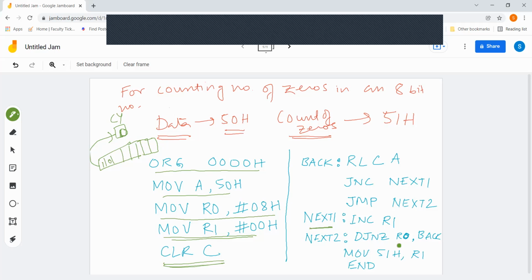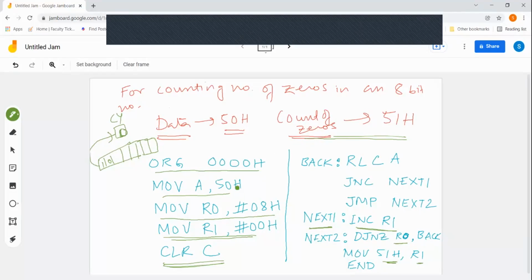In this way, we are going to change the value of R0 with every iteration. So the whole 8 bits will be completed, and whenever it is getting a 0, R1 will be incremented by 1. At the end, when it comes out of both the loops, we get the value of R1 as the number of zeros. That R1 is finally going to be stored in location 51 hex, and then we are ending. So at the end of the program, at 51 hex location, we are going to get the number of zeros. Any doubt?